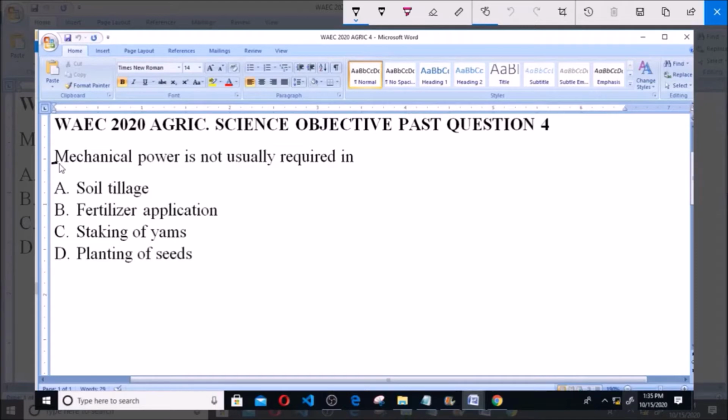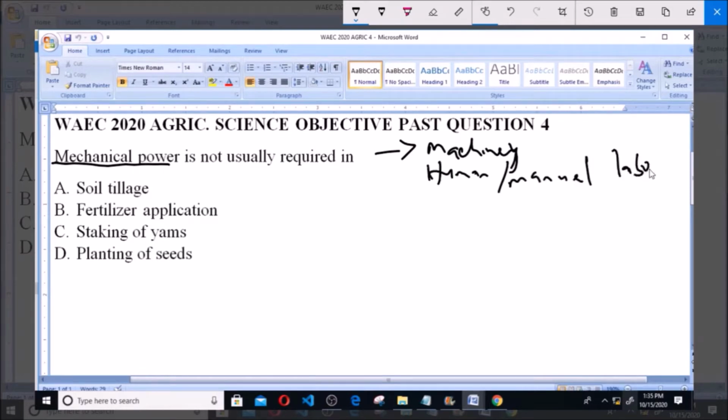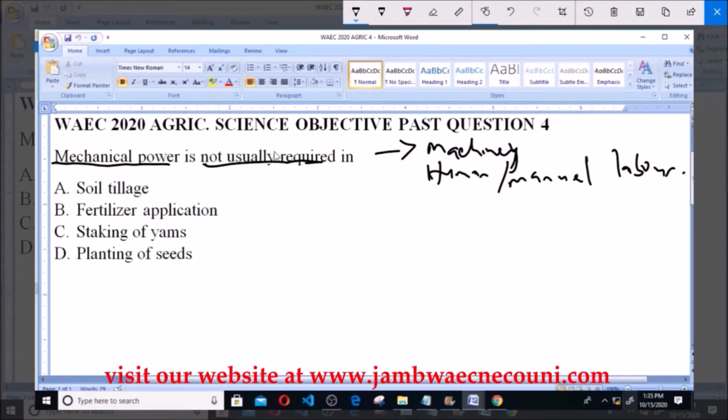So mechanical power involves the use of machinery in farm operations rather than human or manual labor. So we're asked here, which of the following activities does not usually require mechanical power or use of machinery? Now option A says soil tillage.